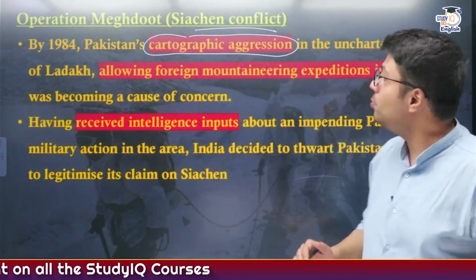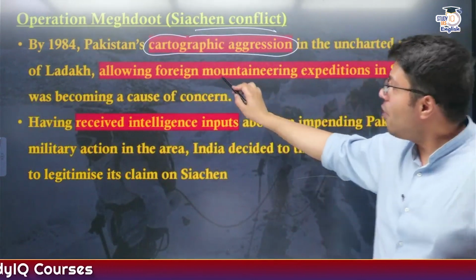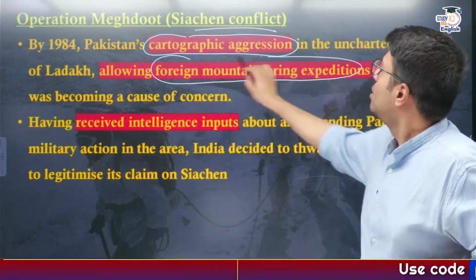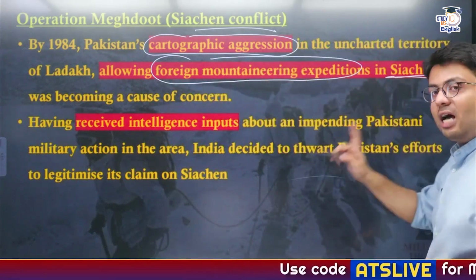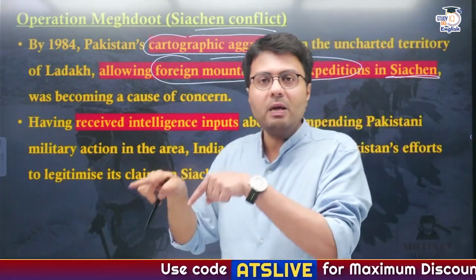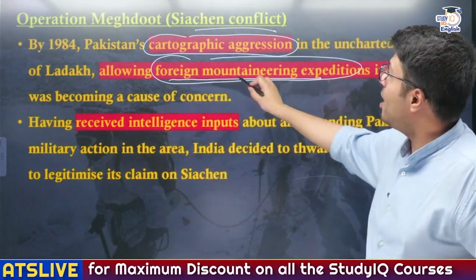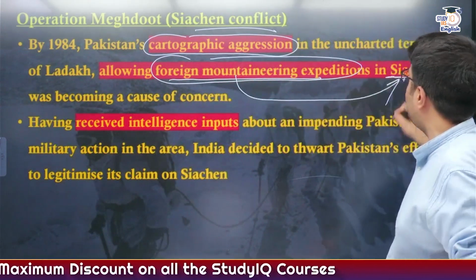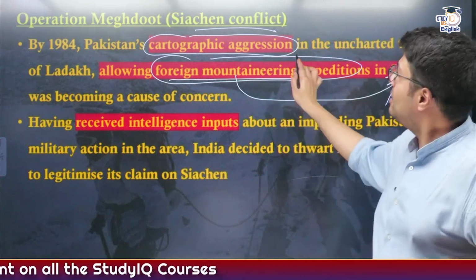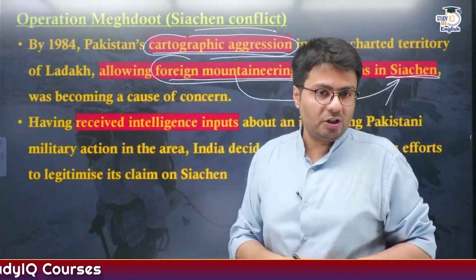Pakistan indeed started to do that, and what it did was allow foreign mountaineering expeditions to happen in Siachen, and Siachen is a legal part of India, a formal, legal and official part of Indian territory. So how can Pakistan allow any mountaineering expedition in a territory which belongs to India? So this is an example of how cartographic aggression happened.